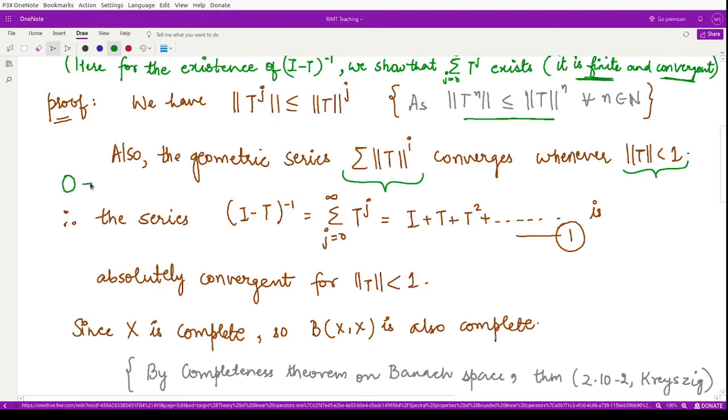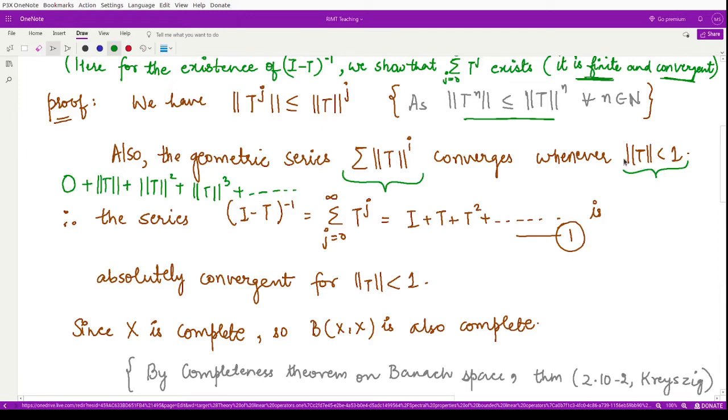The norm of I, plus norm of T, plus norm of T square, plus norm of T cube, and so on. You see this forms a GP series where the norm of the operator T is strictly less than 1. Therefore this is a geometric series which is convergent, because that is the condition for convergence.